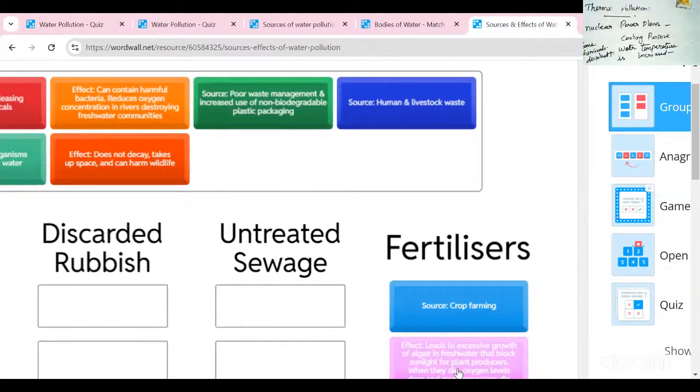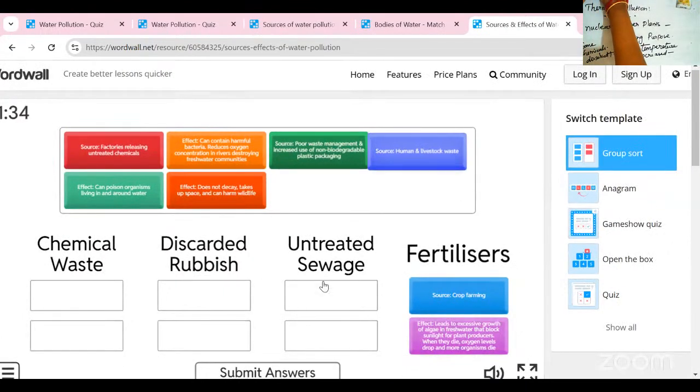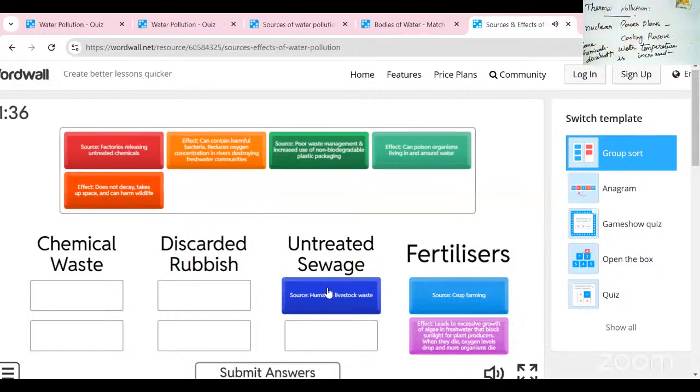Okay, and the next one is untreated sewage. What is untreated sewage?